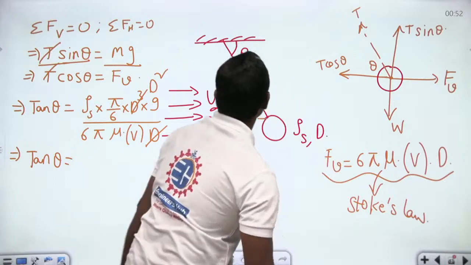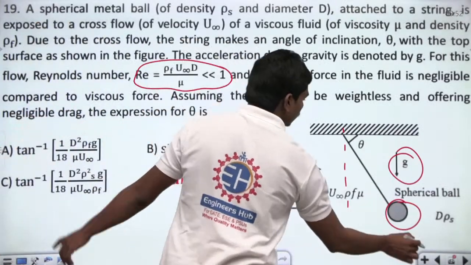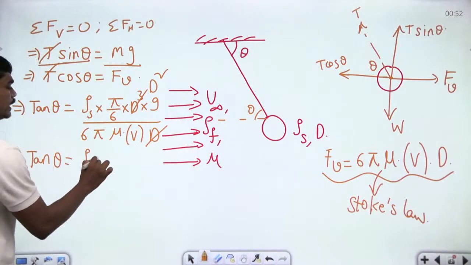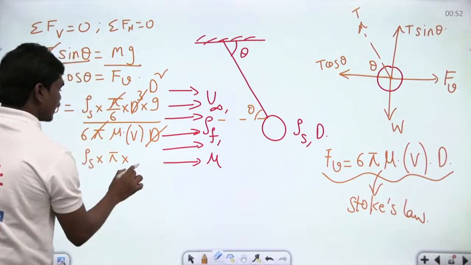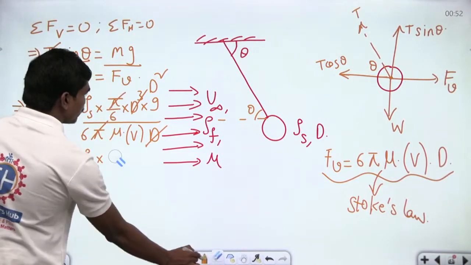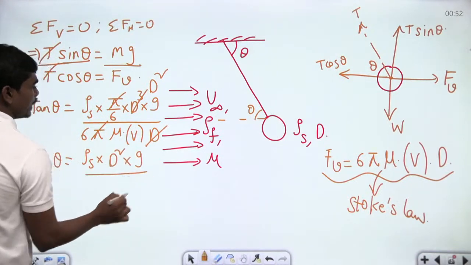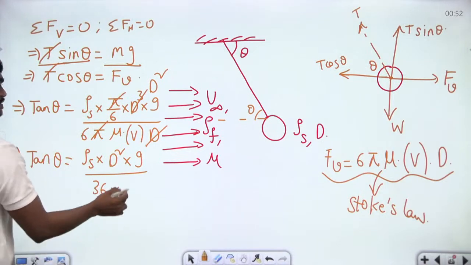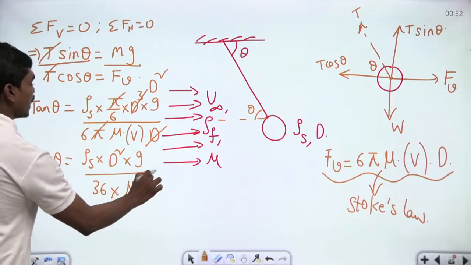Let us check the data from the question. So g, okay, it's not given. They have mentioned g in the options. That's fine. So density of solid into pi, pi gets cancelled anyhow, so let us not take care of this pi anymore. D square g, and this 6 comes here. So 36 into mu into v. This is what we have.